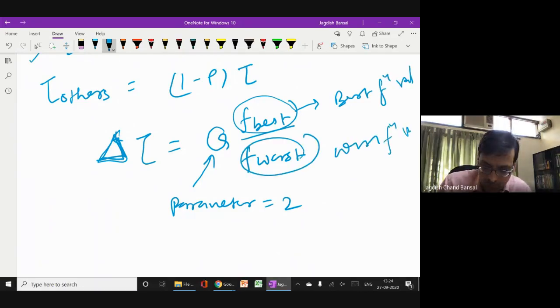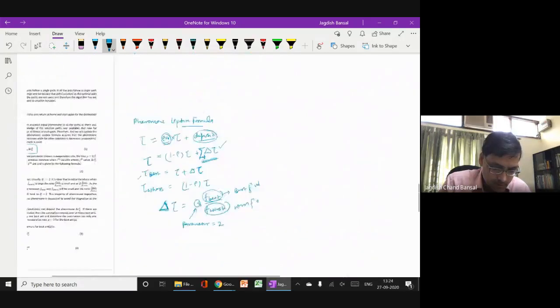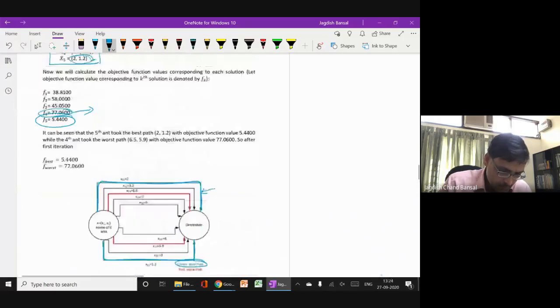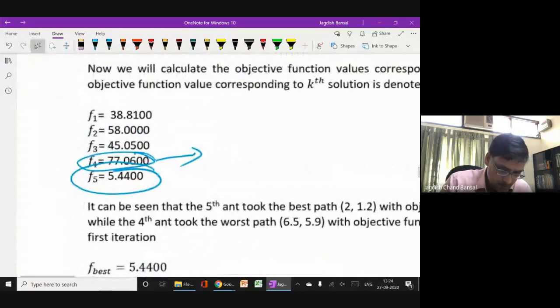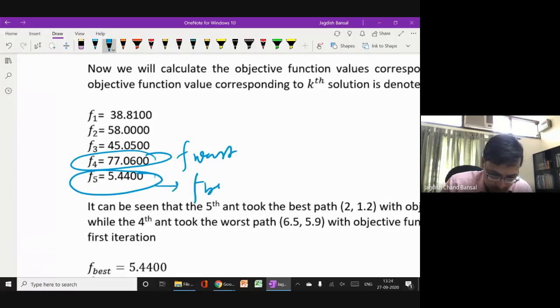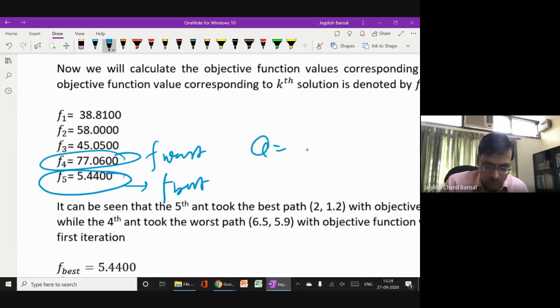I hope you understand that in this case, you see here, this is your best function value and this is your worst function value. So this is your F worst and this is your F best, right? So these we will use there, and Q equal to 2, right?